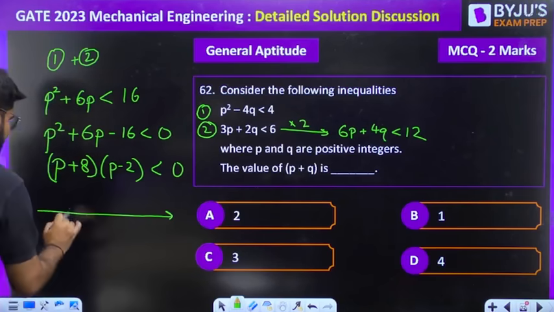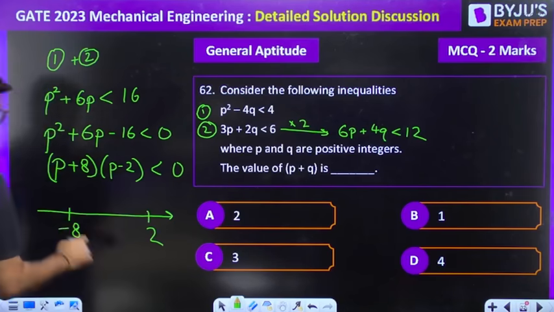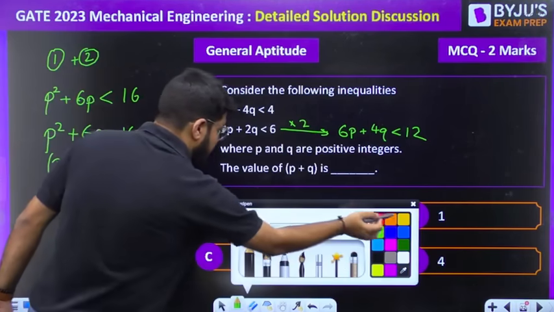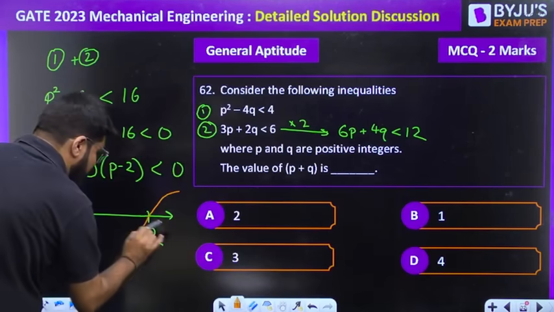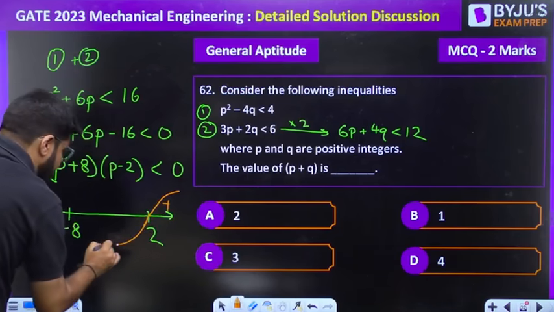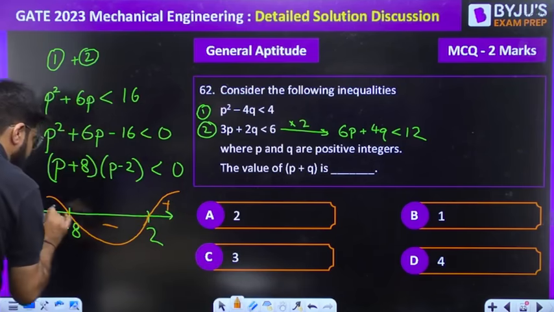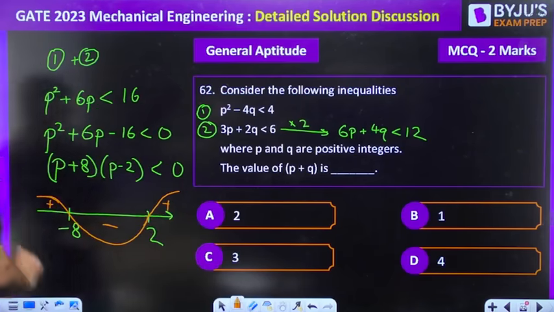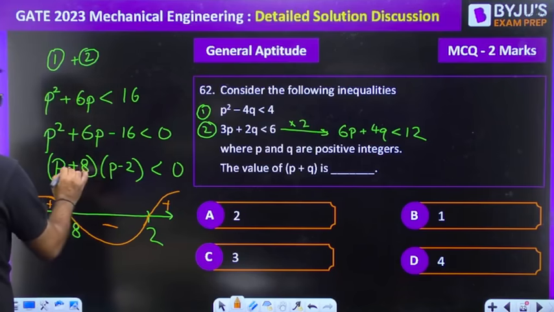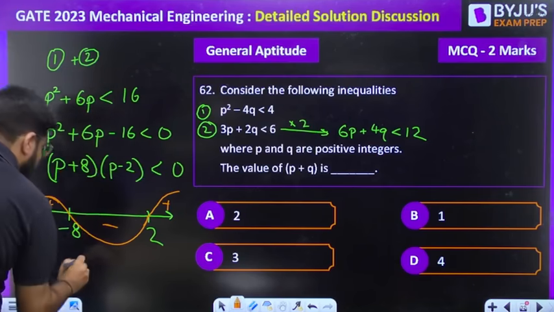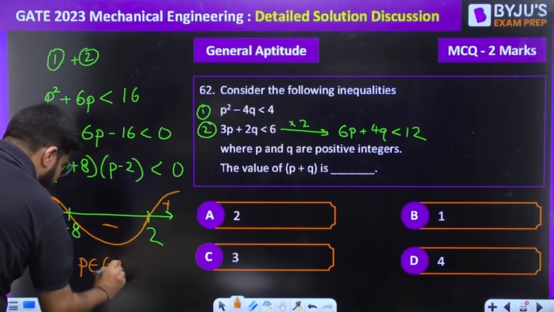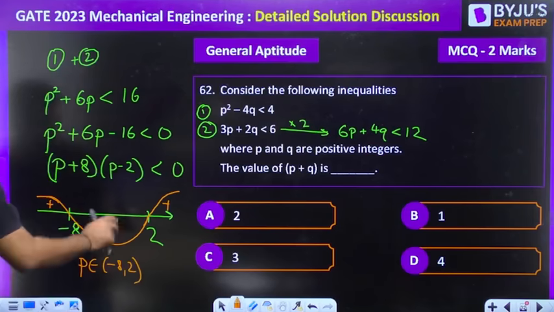Polynomial inequality, so I will straight away go for the wavy curve. Minus 8 and plus 2 are the roots. The wavy curve starts from the right of the largest root with the positive sign, and then it changes sign at every root. So what is the region where P plus 8, P minus 2 is less than 0? Negative is there when P belongs to minus 8 to 2.